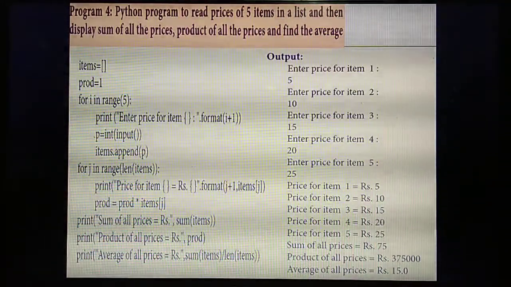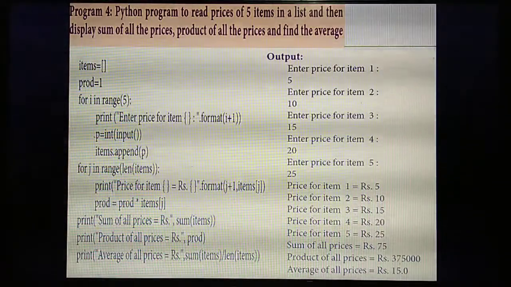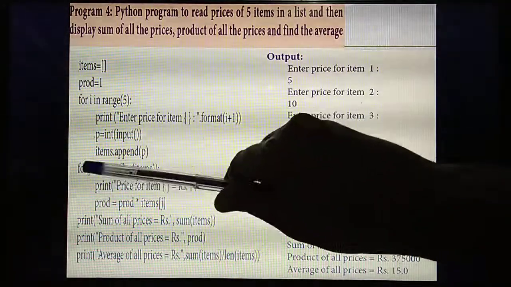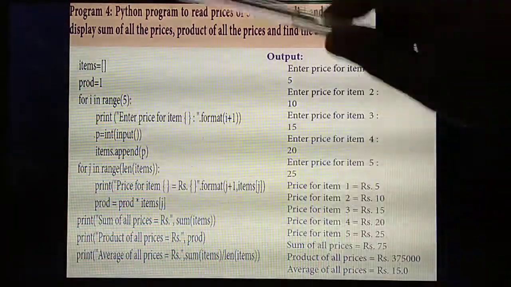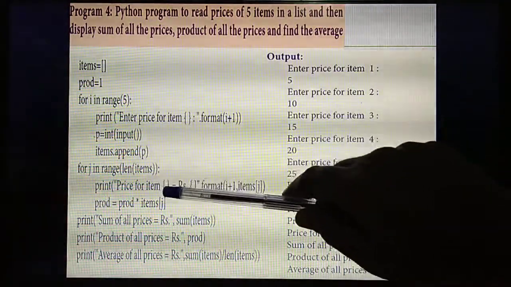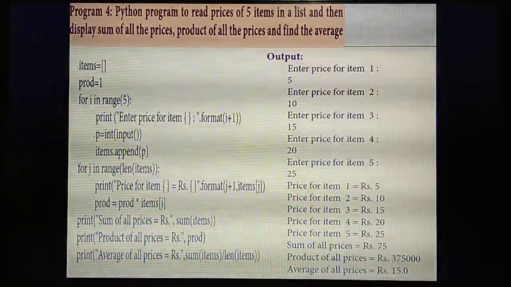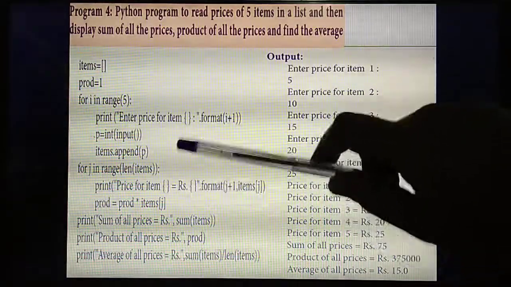Okay. Next, you are going to enter the price for each item in rupees. So, listen, inside the printf statement, price for item. That means price for item 1, then price for item 2, price for item 3. Till it will execute how many items? 5. So, already you have given range till 5. So, equal to rupees, first item, 5, 10, like that.